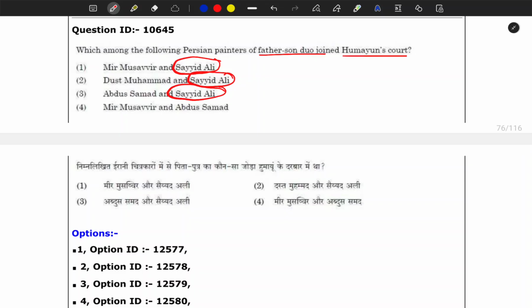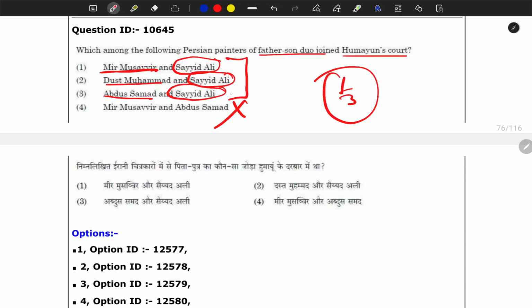So for general understanding, I will search Mir in his father's name also. I have already eliminated this question. So for me this is a 1 by 3 question, and in that also if I have to eliminate and choose, I'll go with my popular belief that his father also should have Mir,